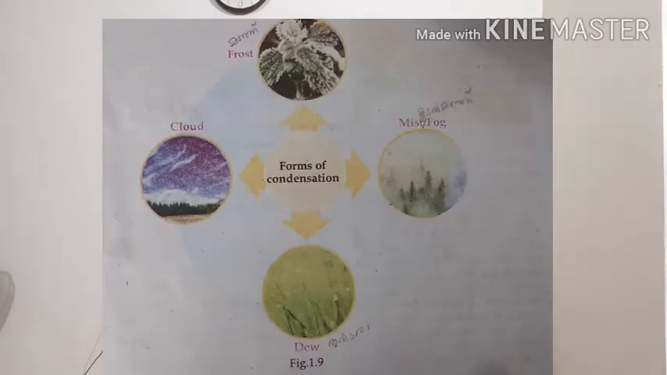All of you look at the picture of the different forms of condensation. In this picture, you can see frost, mist and fog, dew and cloud. Okay, then first we discuss the first form of condensation. It is dew.